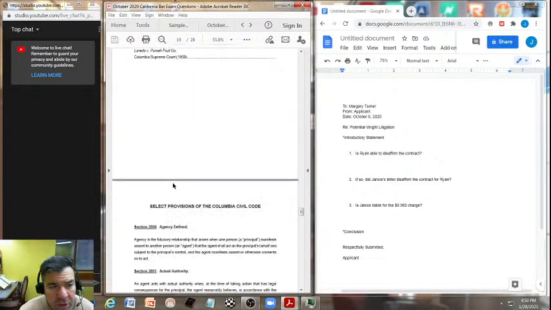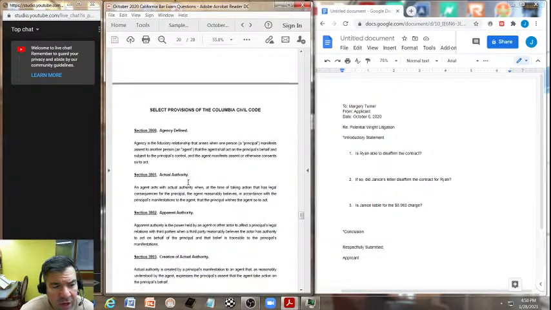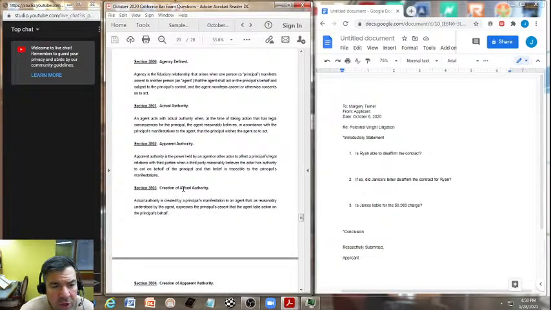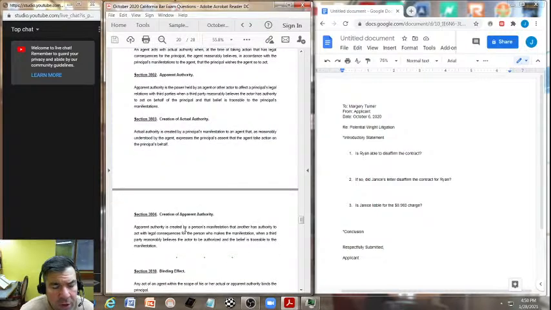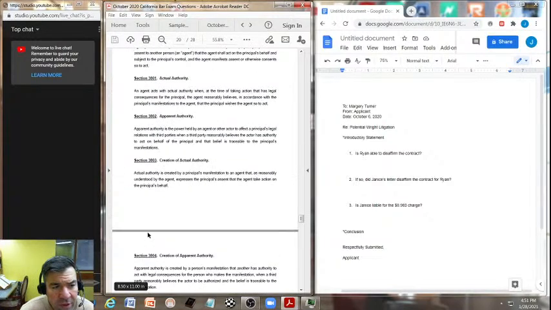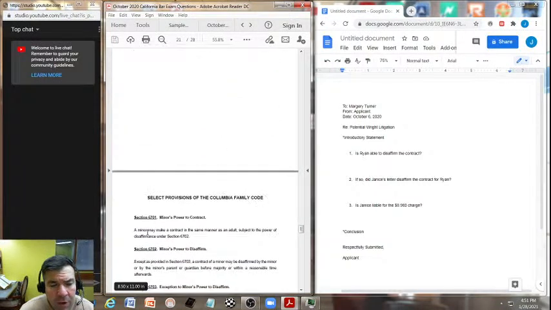So let's continue to go down here. Now, selected provisions of the Columbia Civil Code. Right at this point we're reading the headers here. Section 3800, agency defined, 3801, actual authority, 3802, apparent authority, creation of actual authority, creation of apparent authority, binding effect. Okay. Now we know that this is there, but we don't know which of them are material in terms of our issue.